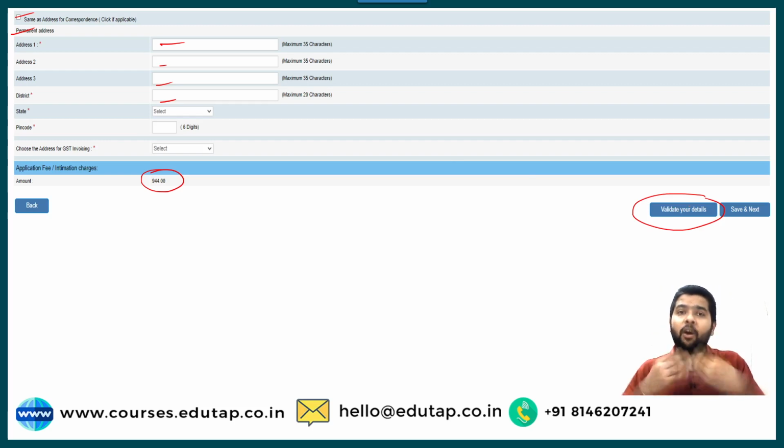What I suggest is first you click on validate your details. If any important column is left unfilled, you can fill it from here. When you are done with validate your details, you can move on to save and next. When you click on save and next, your first 3 steps are done.